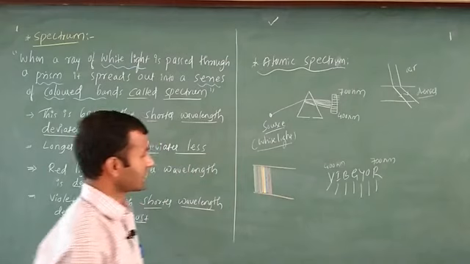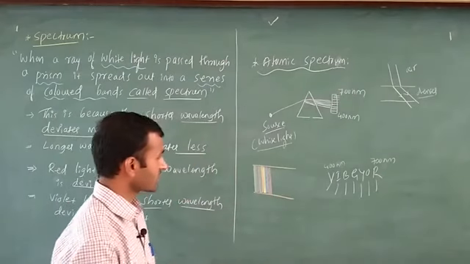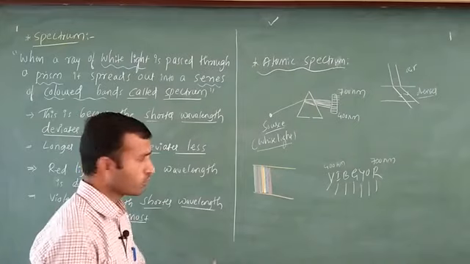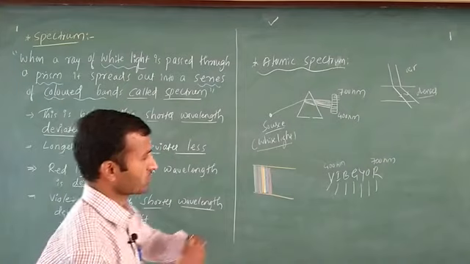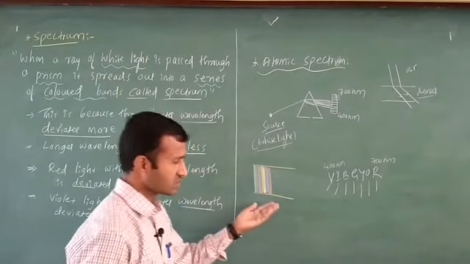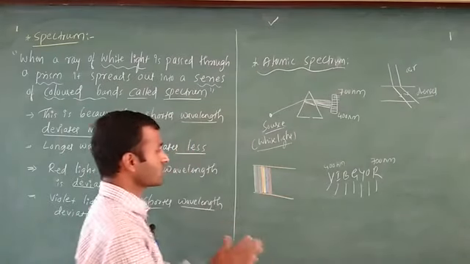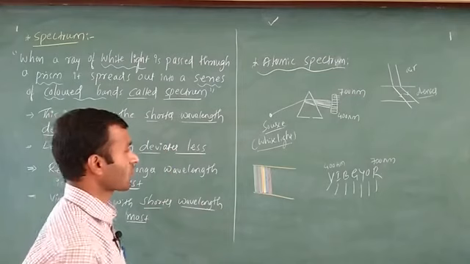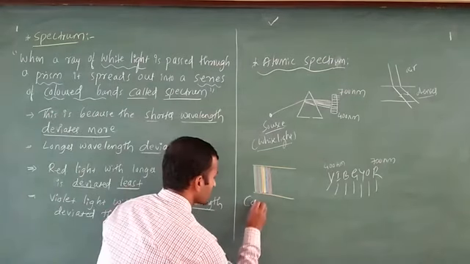Here violet is merged with indigo, indigo is merged with blue, blue is merged with green, green is merged with yellow, yellow with orange, and orange is merged with red. In this case there is no space at all. The continuous absorption takes place. That is why it is called a continuous spectrum.